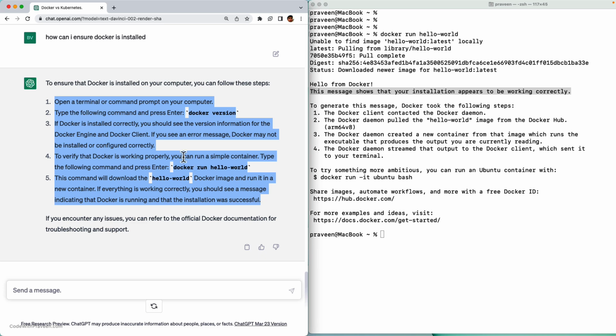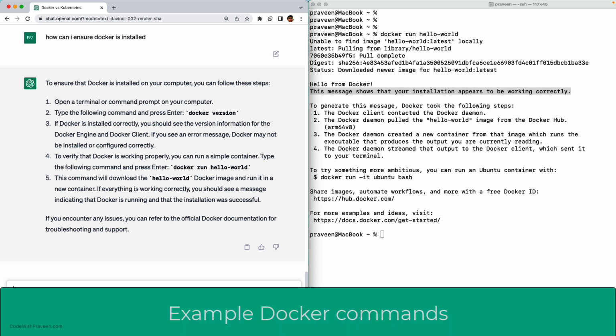In case you face any issues with any of these steps, again, you can use ChatGPT to prompt it to give you instructions. Let's say at the fourth step, when you run docker run hello-world, you ran into some issue, then you can tell it, I had an issue with step 4, and you can copy paste the error and it's going to correct it. Okay, so Docker is installed.